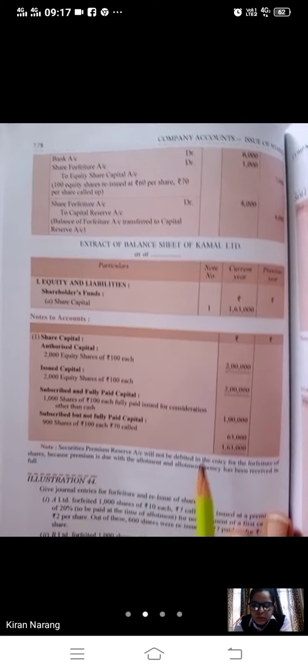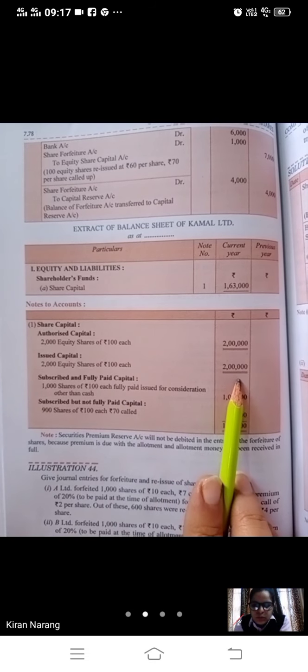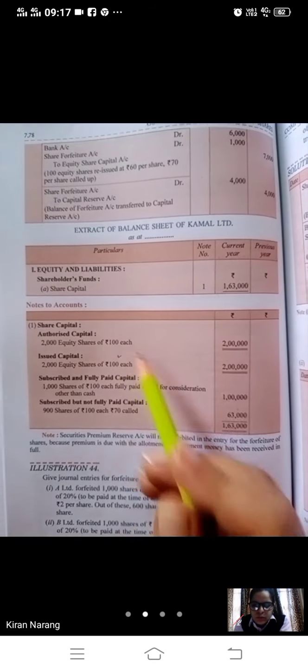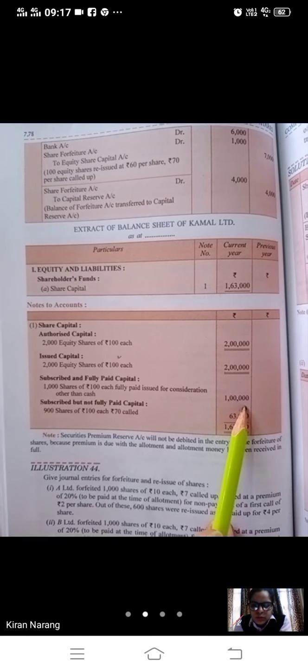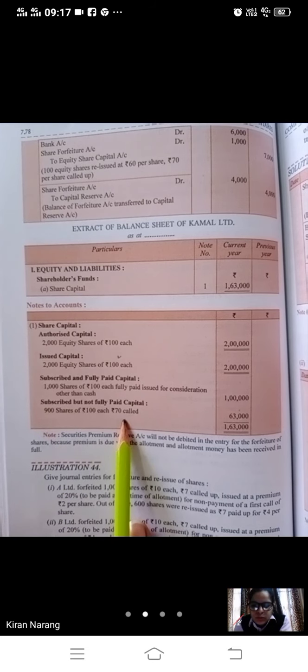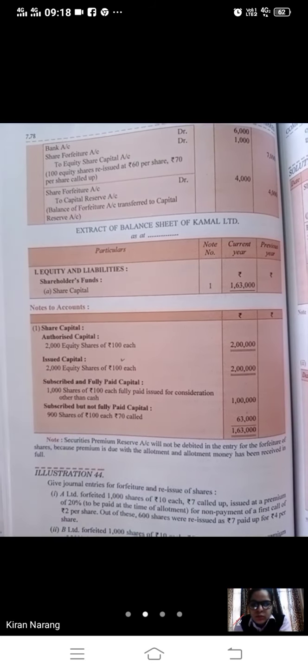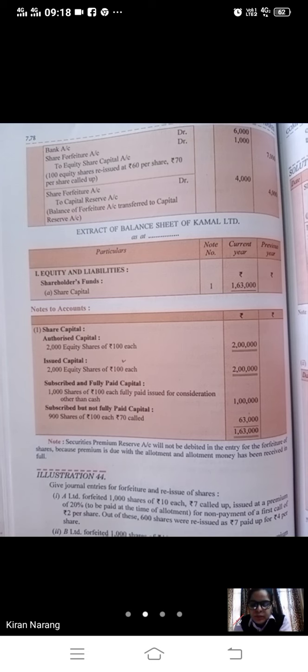And this is how you will show it in the balance sheet. Authorized share capital, issued share capital. Whatever is the face value, you have to write that. But 1,000 shares were issued, fully paid to the vendor. The remaining 900 shares were issued, but you have asked for only 70. And when you have forfeited these shares and then reissued them, it will not be shown in the balance sheet.